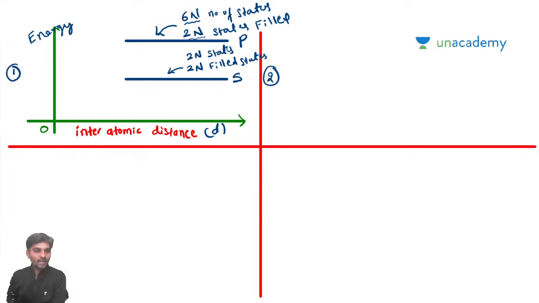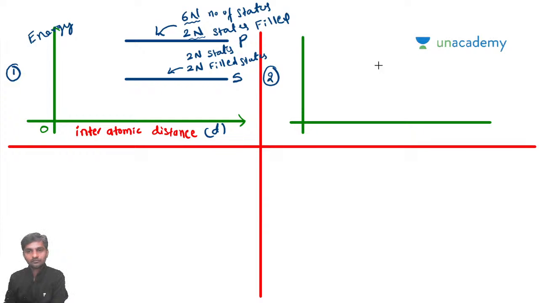Now, what is going to happen if the interatomic distance is decreased? Till this point, assume that this is going to be 10 micrometers. Now it is decreased to 5 micrometers. Now we'll see what will happen. This is very important. Please pay attention here.